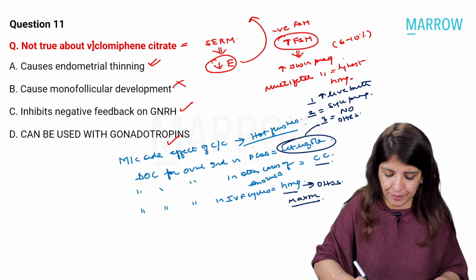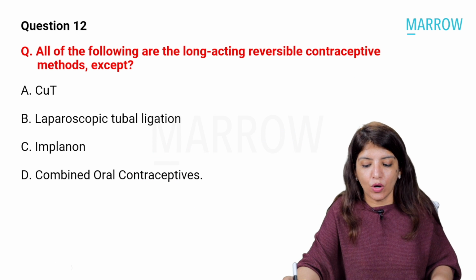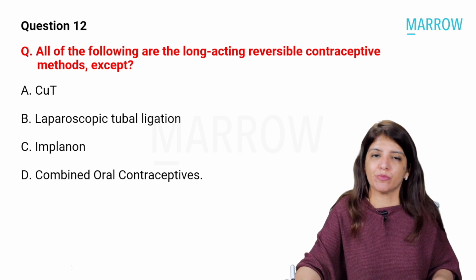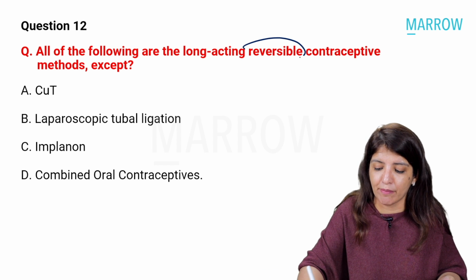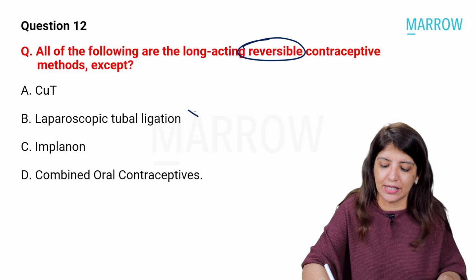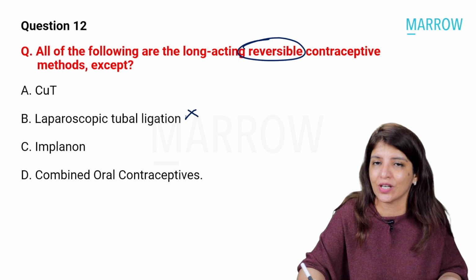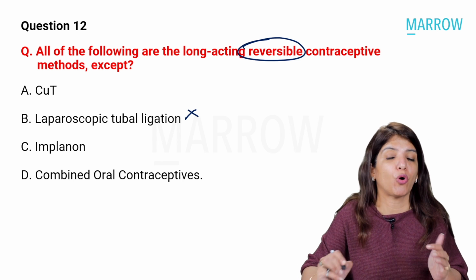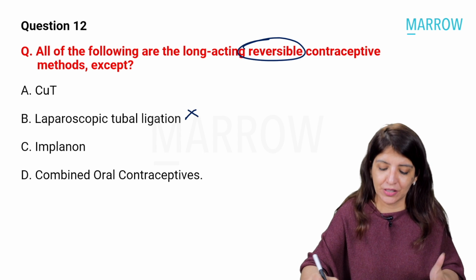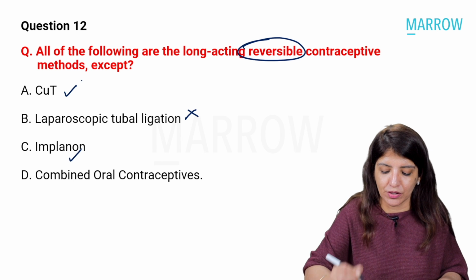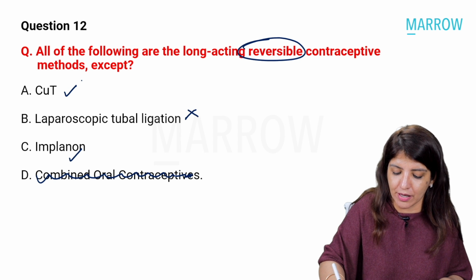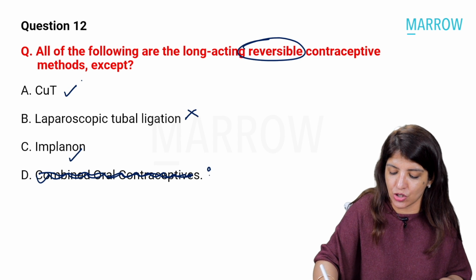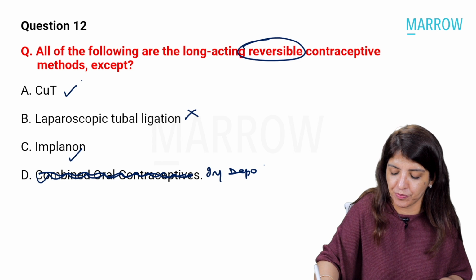Okay. Next question. All of the following are long-acting reversible contraceptive methods. That's a very, very plain, simple question. Since they're talking about reversible methods, definitely it cannot be laparoscopic tubal ligation. Laparoscopic tubal ligation, for all practical purposes, is a permanent method. Rest, whether it is copper T, whether it is Implanon, and please, the fourth option was not combined pills. It was injection Depo-Provera.